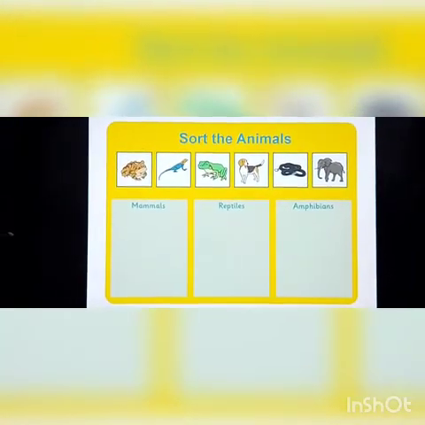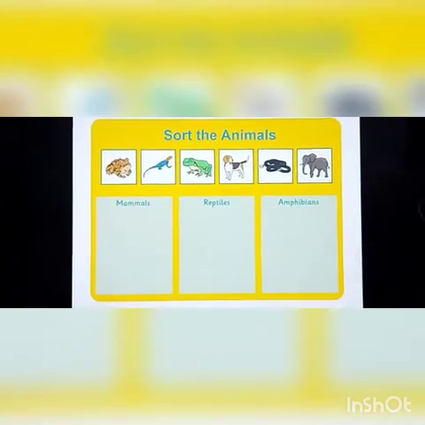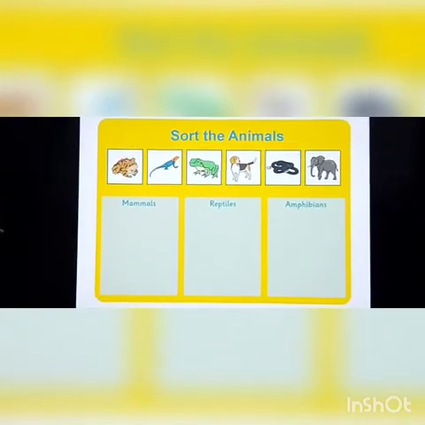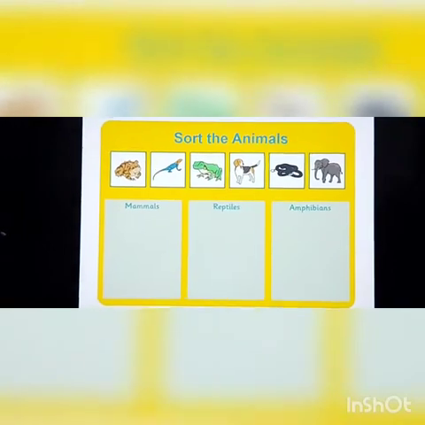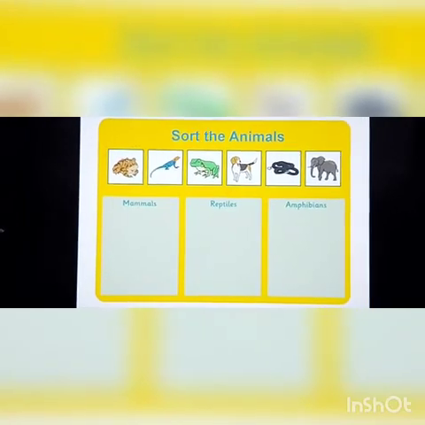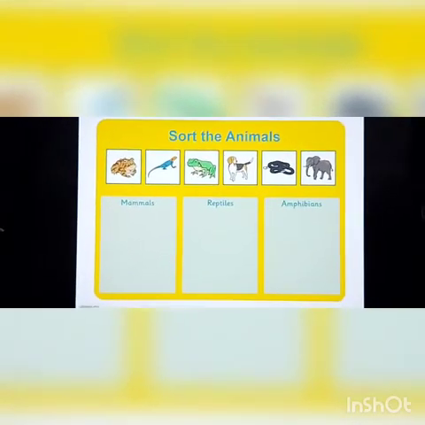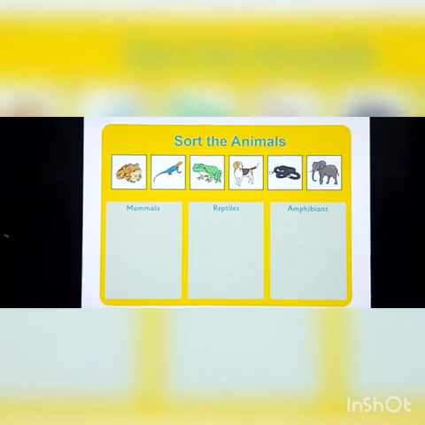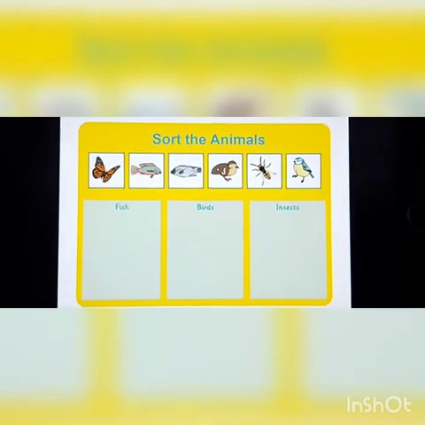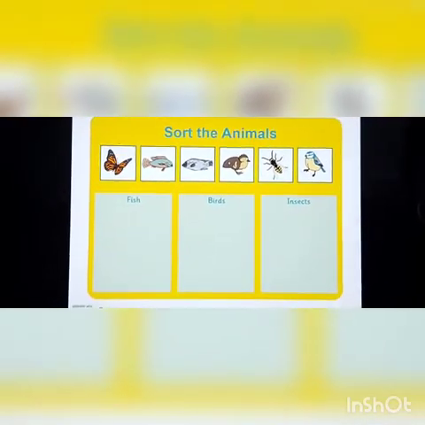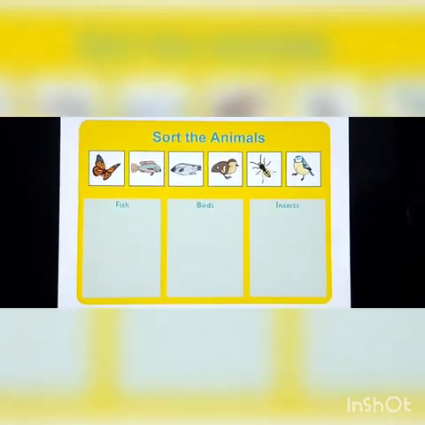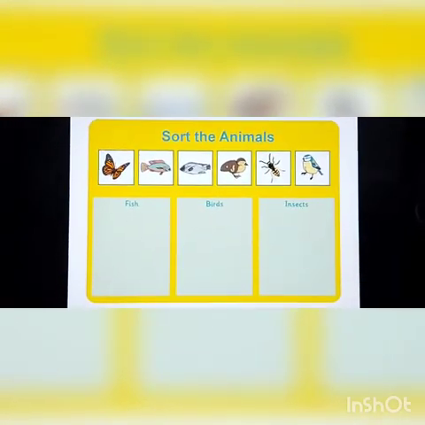Now, there is a short work for you. You have to sort the animals whose pictures you can see in the video. In the first, you have to sort the pictures of mammals. Then you have to sort the pictures of reptiles. And then in the last column, you have to sort the pictures of amphibians. And in this table, you have to sort the animals like fish. In second, you have to sort them as birds. And the last column is insects.